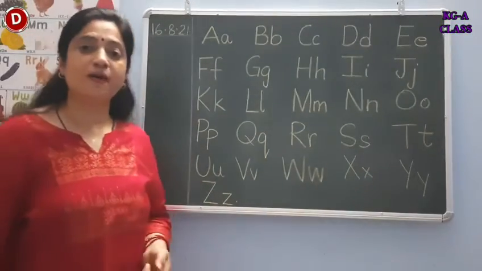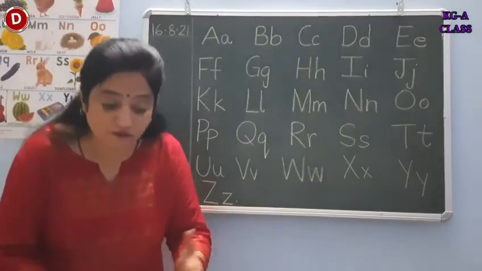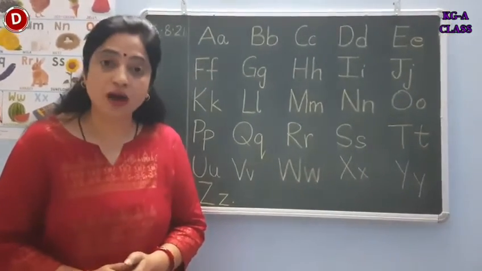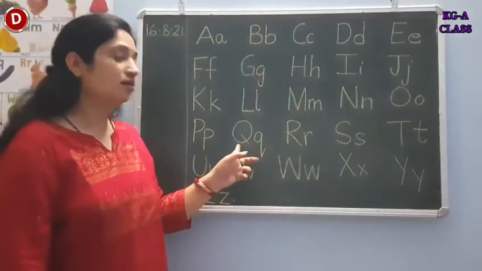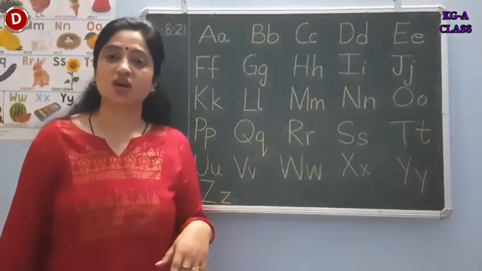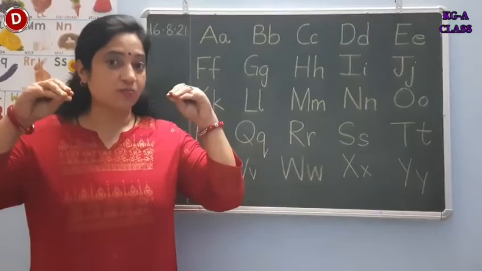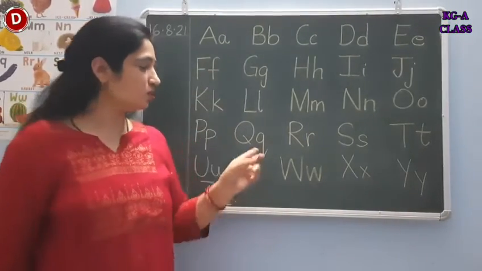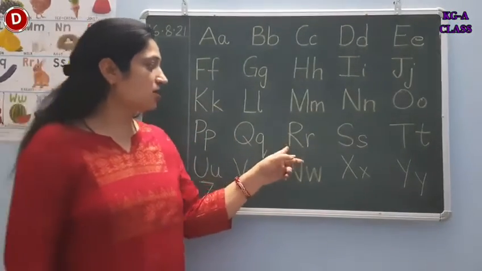Capital P, small p. P says P. Puff out the candles on the pink cake. Puff. This is capital Q and this is small q. Q says quack. The ducks in the pond say quack, quack, quack.